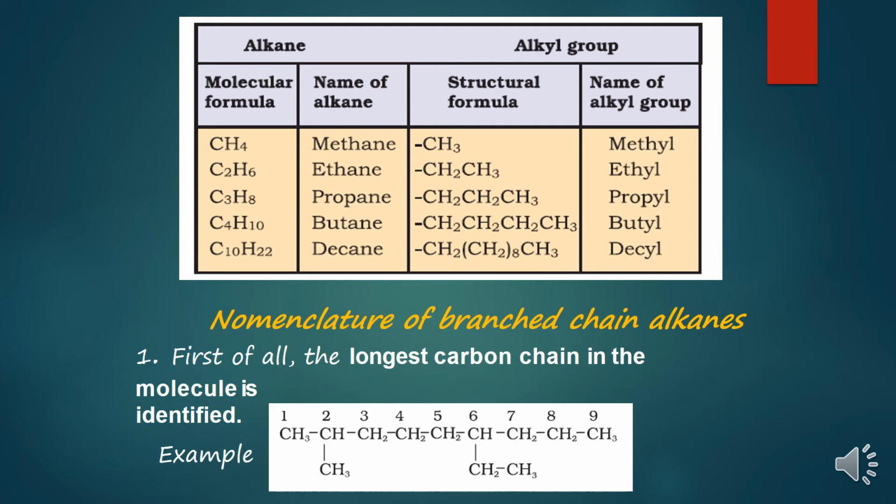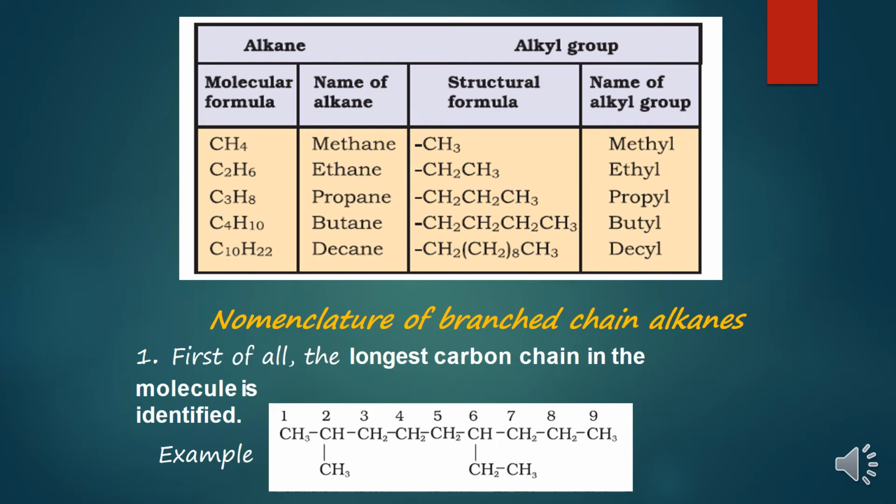Now children, again I am telling you, for giving names to the branched chain hydrocarbon, we need to select the longest hydrocarbon chain. See the example. In this compound, I am selecting a chain which is containing 9 carbon atoms, and on the second carbon atom and on the 6th carbon atom I am getting alkyl groups or locants.